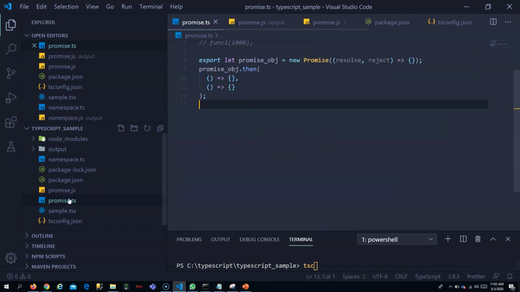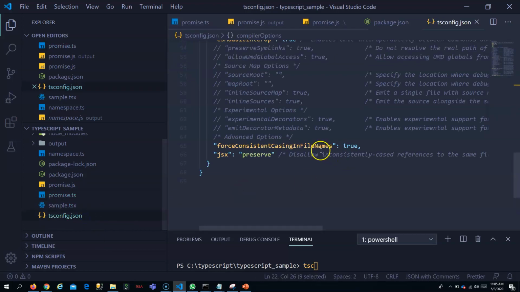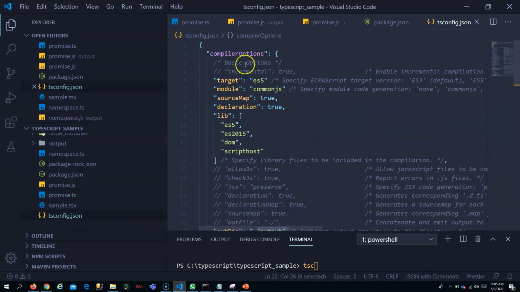See, I have a promise file here. If I want to use this promise and I am targeting ES5. If I target ES6 or ES2015, it is already available.